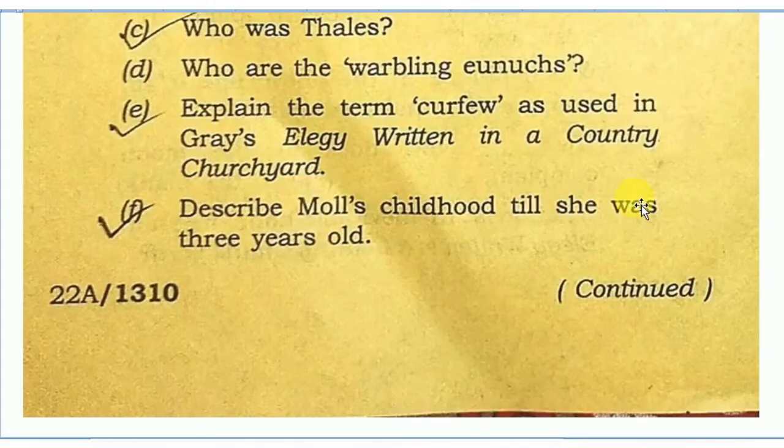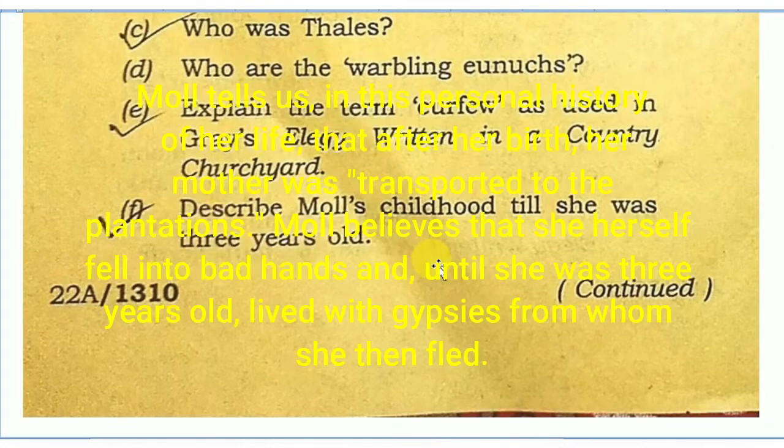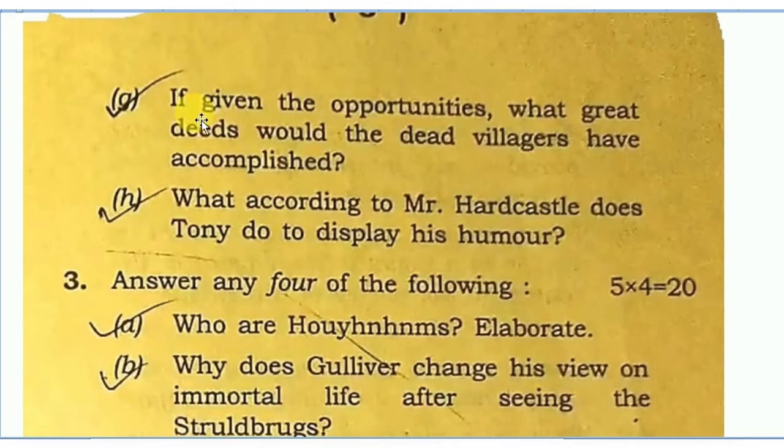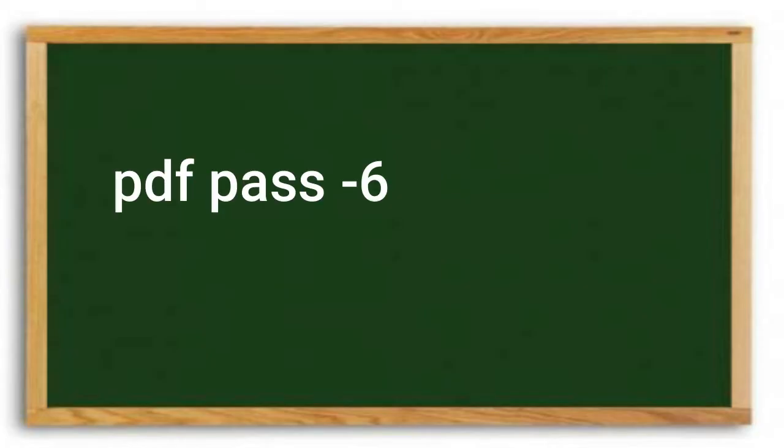Describe Moll's childhood till she was 3 years old. Moll tells us, in this personal history of her life, that after her birth, her mother was transported to the plantations. Moll believes that she herself fell into bad hands and, until she was 3 years old, lived with gypsies from whom she then fled. If given the opportunities, what great deeds would the dead villagers have accomplished? It should be answered by yourself after reading the respective texts.